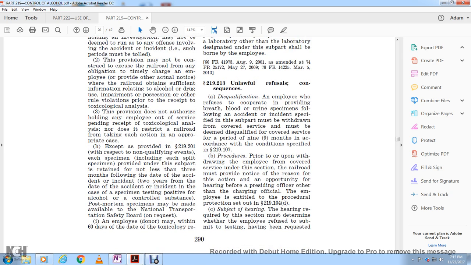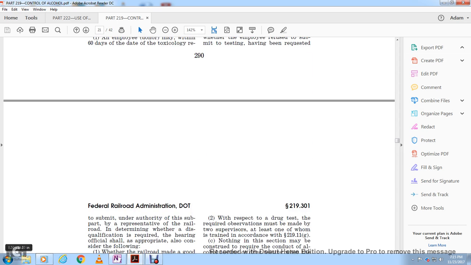Procedures prior to withdrawing the employee from covered service: the railroad must provide notice of the reason for the action and the opportunity for a hearing before the presiding officer, therefore charging the official of the employee with the entitlement to the procedural protection set out in 219.104(d). Subject to the hearing required, the section must determine whether the employee refused to submit to testing having been requested to submit under the authority of the subpart by a representative of the railroad, in determining whether the disqualification is required in the hearing.